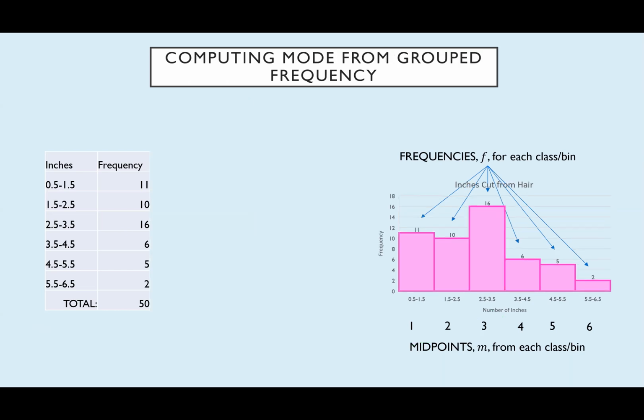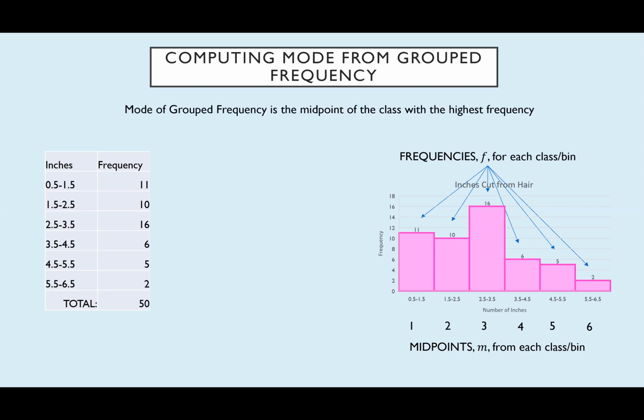All right, so the last thing we want to do is talk about mode. So I'm going to have two examples. They're both very similar. So if I have the same histogram that we've been working with the entire time, and I want to determine the mode, I just say, hey, what is happening the most? And I hope it's clear that the thing that happens the most is that people cut off between 2.5 and 3.5 inches of their hair. It has the highest frequency, which is 16.